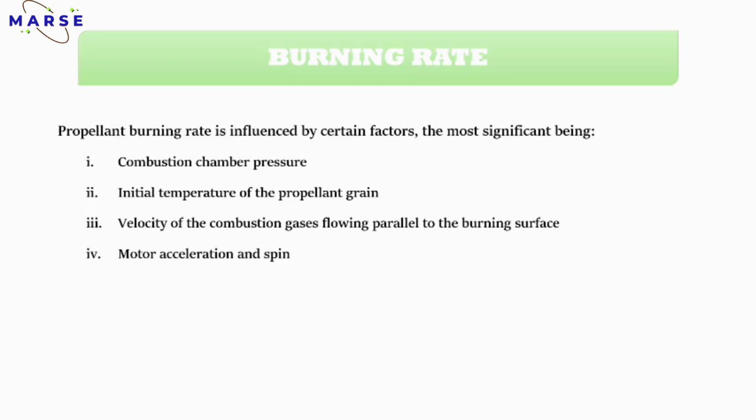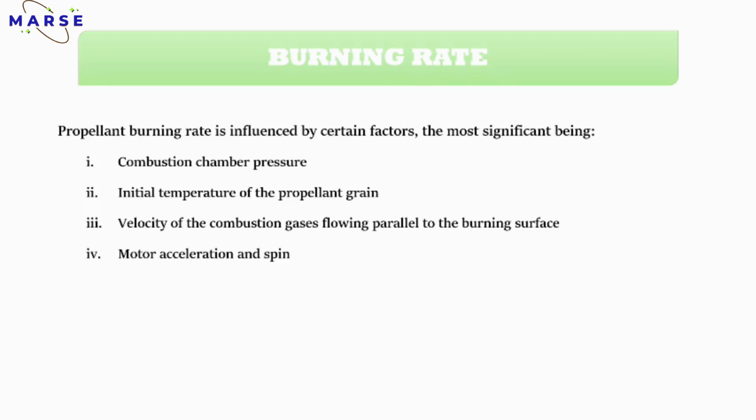The propellant burning rate is influenced by certain factors. First one is combustion chamber pressure. If the combustion chamber pressure is very high, at that time the burn rate also increases. So this factor affects the burn rate.